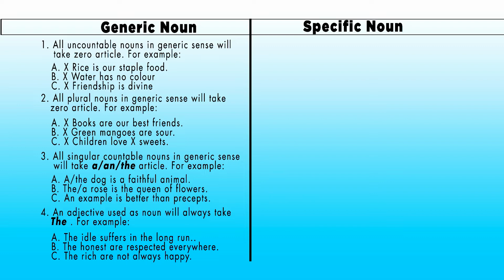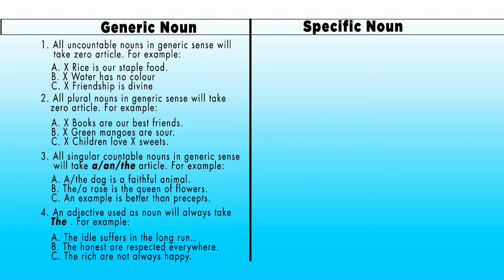Now the next example, honest are respected everywhere. Here you see honest is not a noun, honest is an adjective. And here honest is the subject of the verb are. Therefore, honest is used as a noun. So it will take article the. The sentence will be: the honest are respected everywhere.